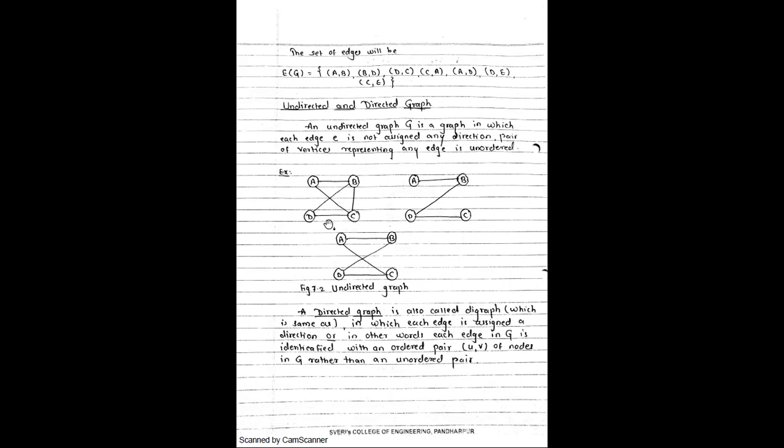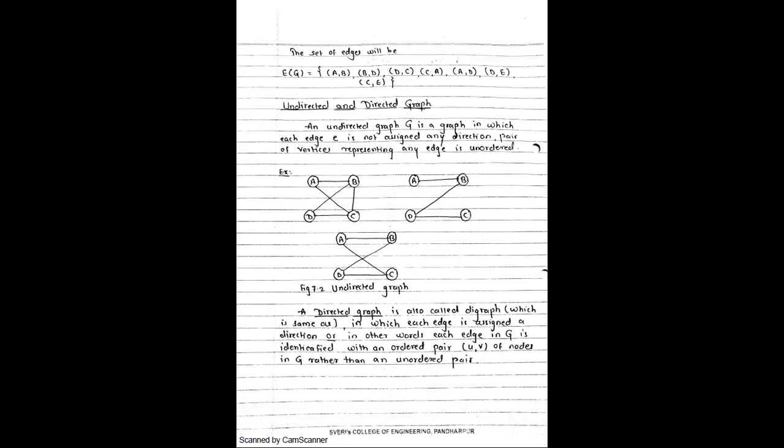So A, B, C, D. Here the example is given. Here they are connected with each other, but is there any direction mentioned here? No, sir. So such kind of edges or such kind of graph is called an undirected graph.